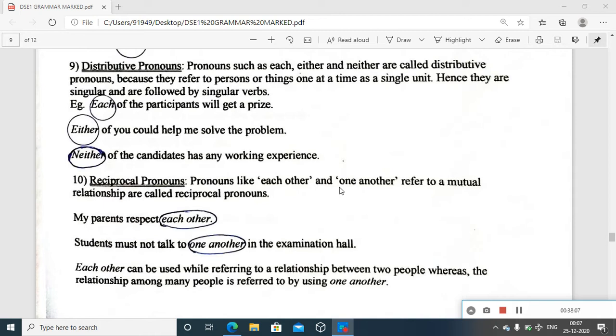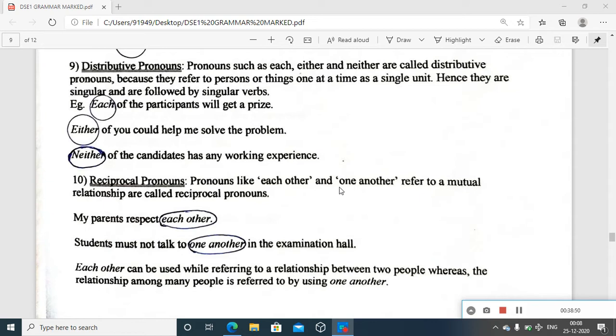That's it. And then, students must not talk to one another in the examination hall. Yeah, that is where you can refer. Each other can be used while referring to a relationship between two people, parents, father and mother. You mean the father and mother, then each other. What about more than two people? A relationship among many people is referred to by using one another. That is it. Students must not talk to one another in the examination hall. Students. So you can expect more than two students. The instruction says students must not talk to one another.